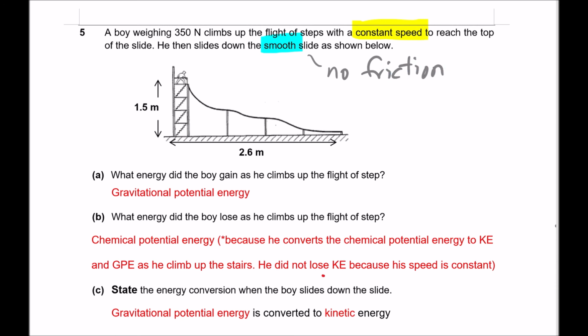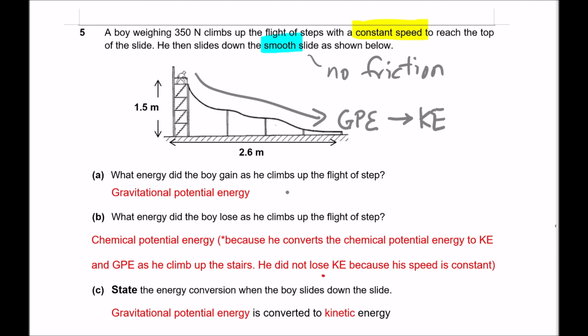That means there's no energy that's lost as heat. So when the boy is sliding downwards, the energy conversion will be from gravitational potential energy to kinetic energy. So this is the energy conversion whenever an object moves down and there is no friction to overcome in the ideal case. So question 5a, what energy does the boy gain when he climbs up the stairs?